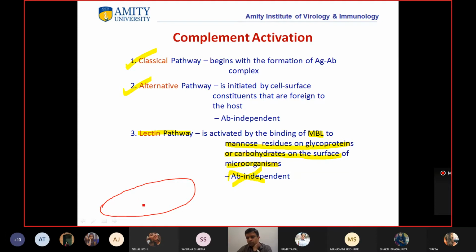On the surface of this microbe, there are a lot of glycoproteins and carbohydrates. These glycoproteins or carbohydrates have mannose on their surface.